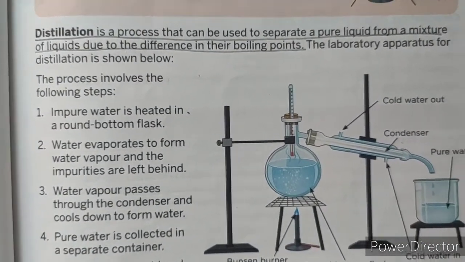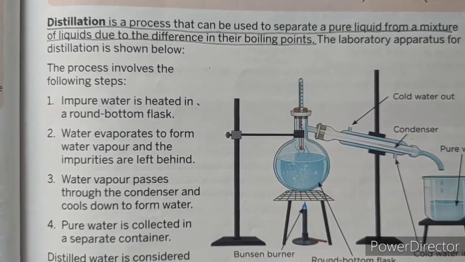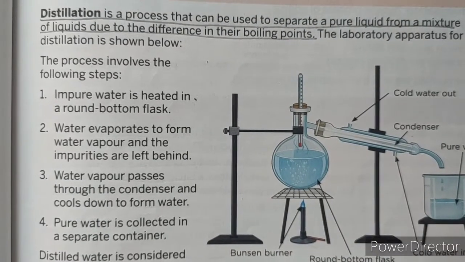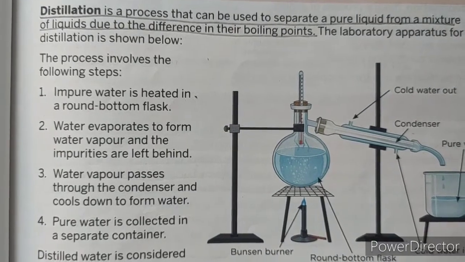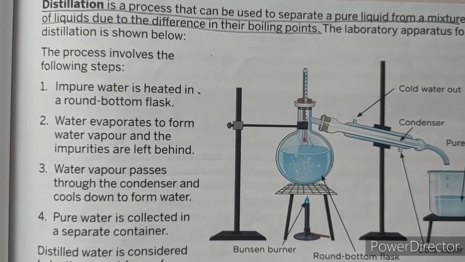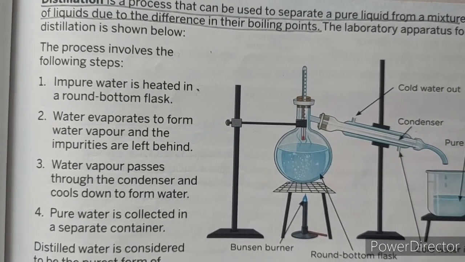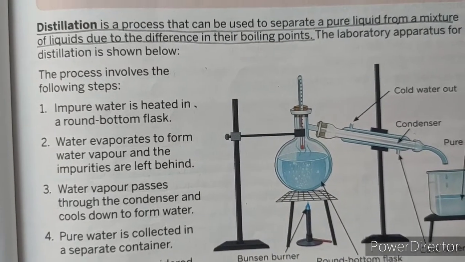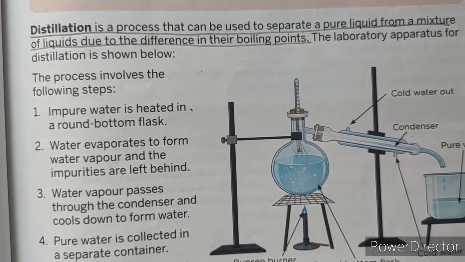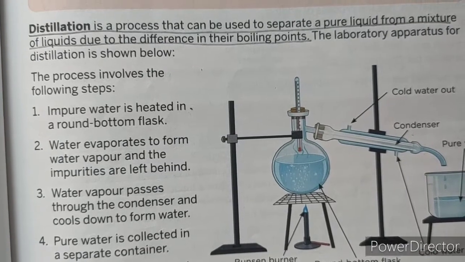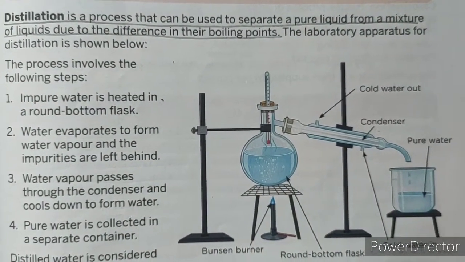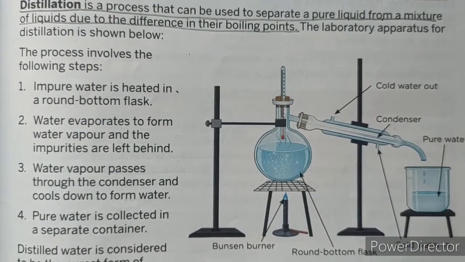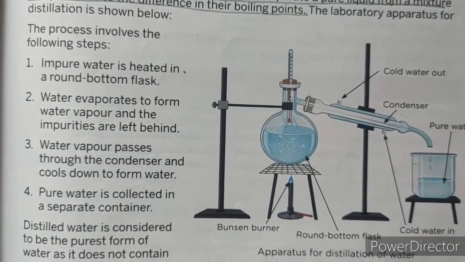Distillation is a process that can be used to separate a pure liquid from a mixture of liquids due to difference in boiling point. Boiling point or difference, what happens? It condenses. Dust particles settle at the bottom, the vapor condenses and comes as water droplets, and it becomes pure water. This is the experiment to prove distillation.